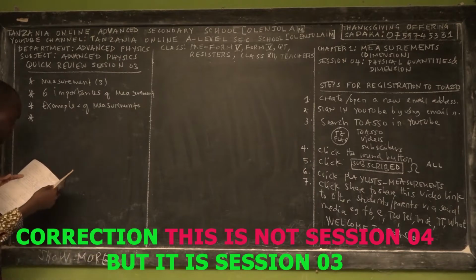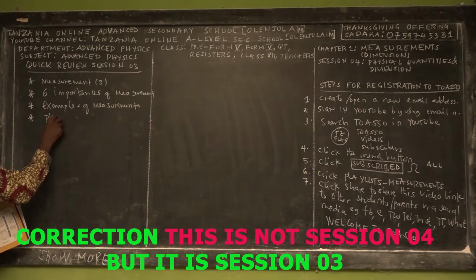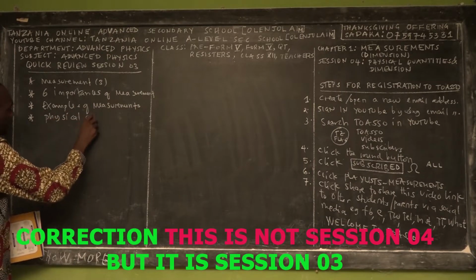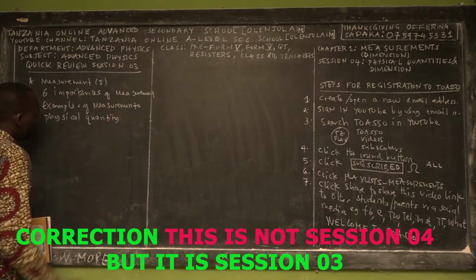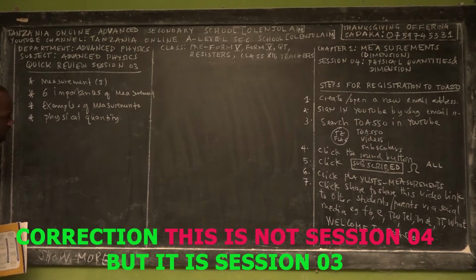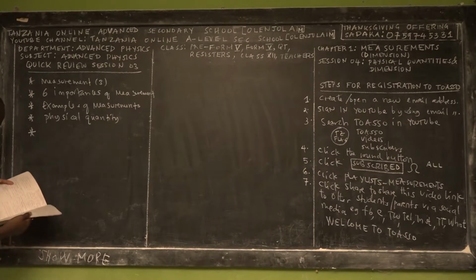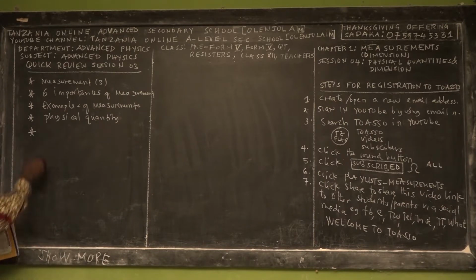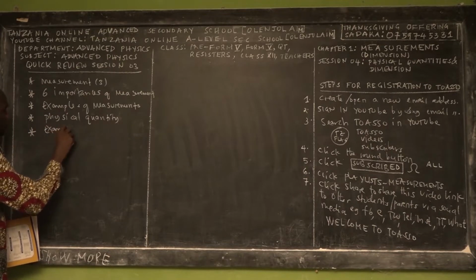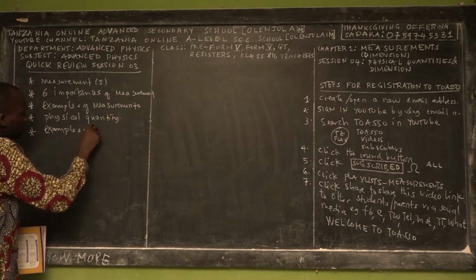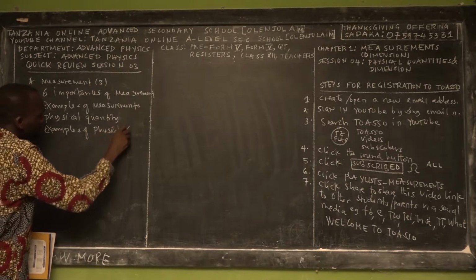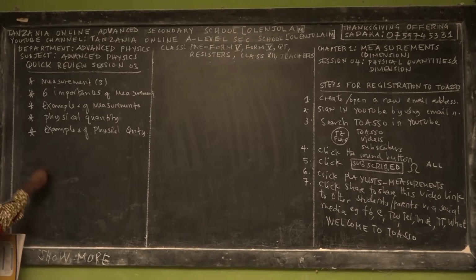Then we taught you about physical quantity, what a physical quantity is, and we gave you examples of physical quantities, such as mass, area, and momentum.